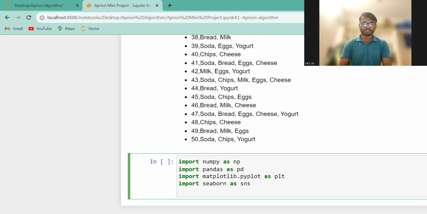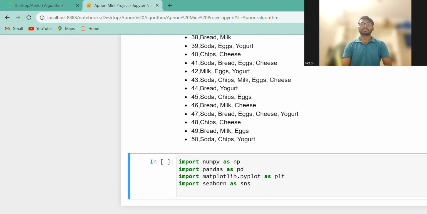So our aim is to convert this information into a CSV file, because the information is given like this. We have to make one CSV file, then load that CSV file again here, and then we start the data pre-processing part.